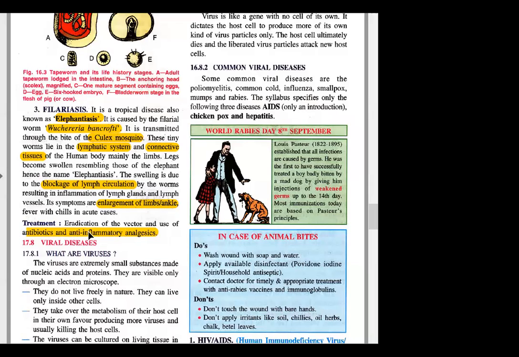So that is increasing body temperature, that is fever. And fever with chills means you feel very cold, then after some time you will sweat, then again after some time you will feel cold, and you have high body temperature. So that is fever with chills. Fever with chills we also get in malaria, right?